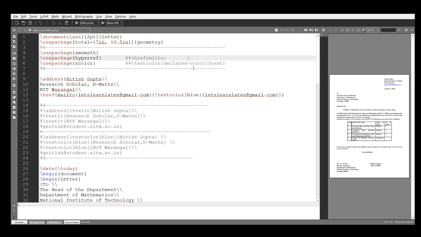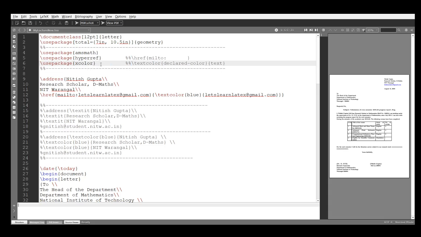Basically, I am going to use my Gmail as a hyperlink. So for Gmail, you have to write here mailto and colon, and here you can write your mail. Okay, so this is the code and this is the package.